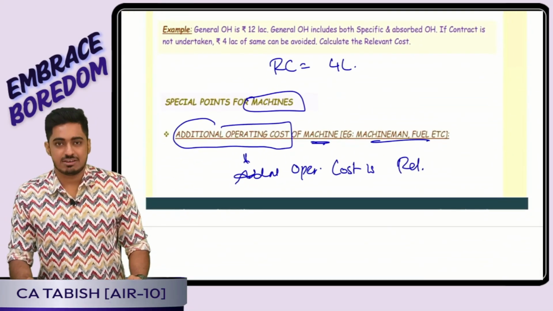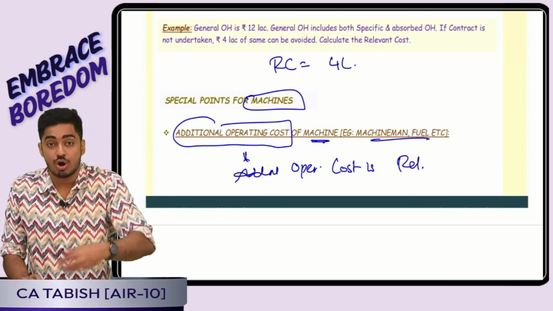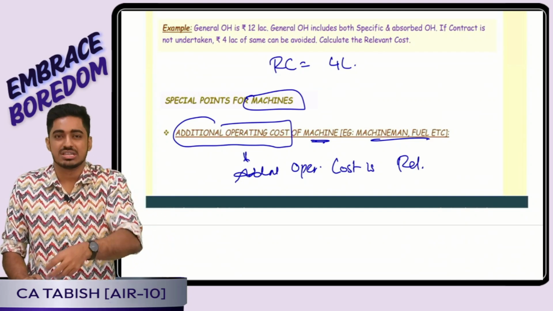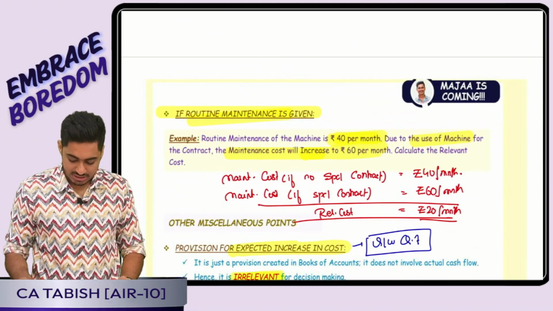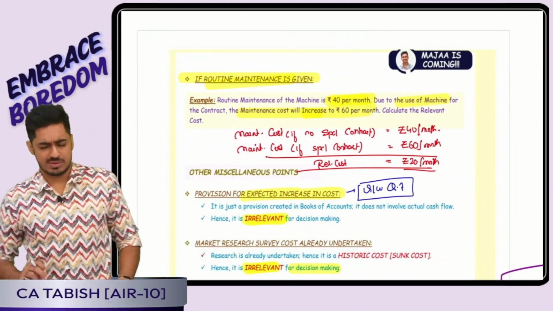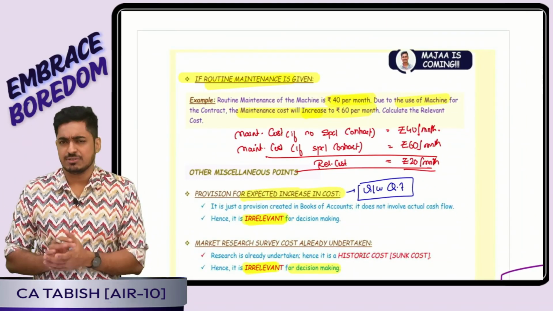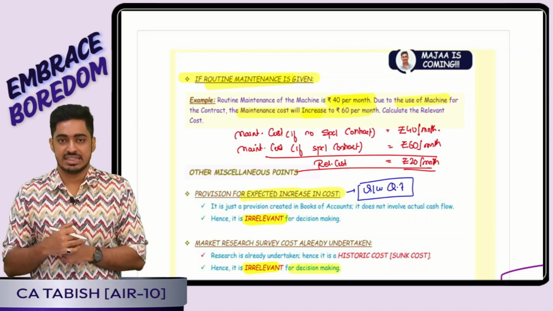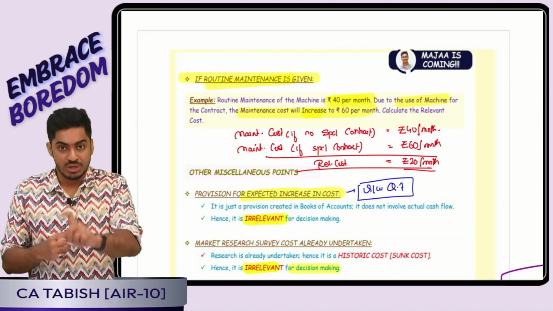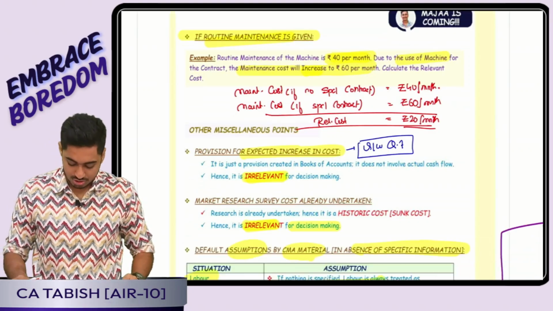For the machine, if I am incurring some additional cost to operate the machine, operator cost, electricity, etc., that is always going to be relevant. Next, what else we had seen? Routine maintenance is given. Question is telling routine maintenance weekly 40 rupees. But because this contract was there, my maintenance cost is 60. That means how much is relevant? Only that extra 20 is going to be relevant.